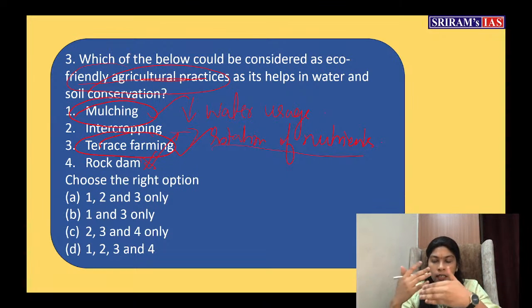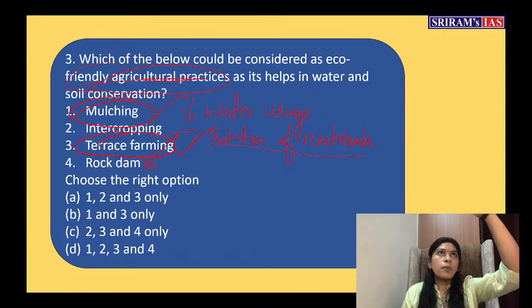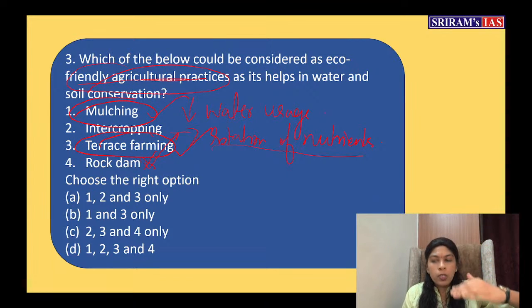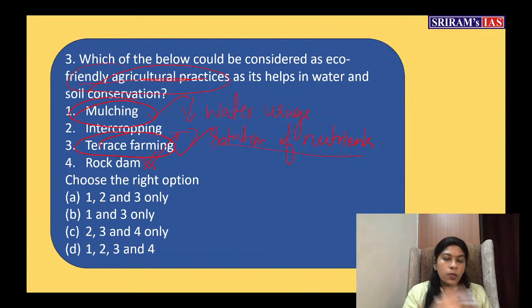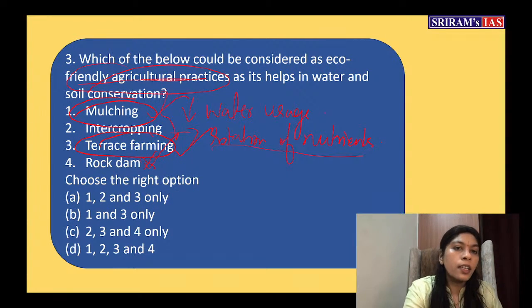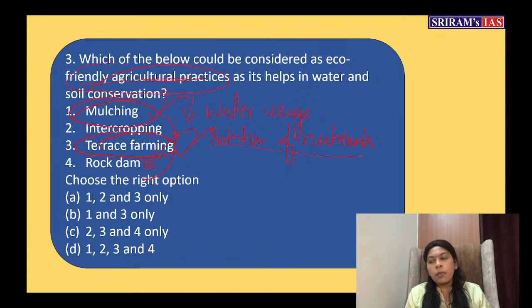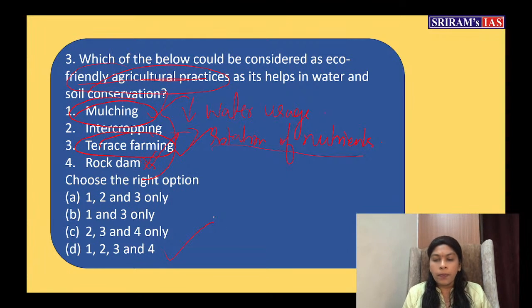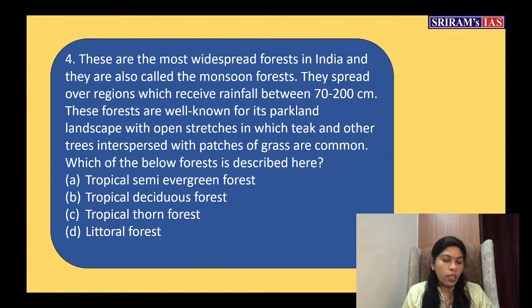We are constructing check dam type small constructions by hand. If you go to the hilly areas, you would have definitely noticed this. The water which is coming at greater speed slows down when you put a rock dam, and then it will not remove the fertile topsoil from the slopes. So all these are eco-friendly practices, because they help in soil conservation and water conservation. So we can say the answer is D for this question. Answer is D.